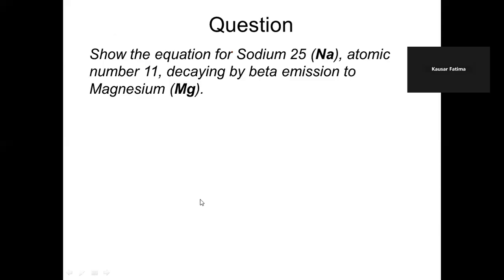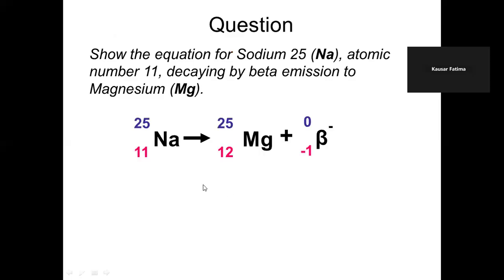Show the equation for sodium 25, atomic number 11, decaying by beta emission into magnesium. So this is the equation. Sodium 25, proton number 11, decays into a beta particle. It emits a beta particle, which means the proton number increases by 1. It becomes 12. 12 minus 1, 11. So both sides have the same atomic number and both sides have the same nucleon number.